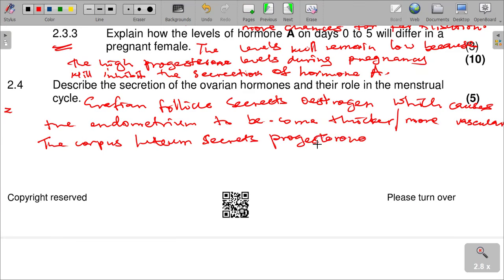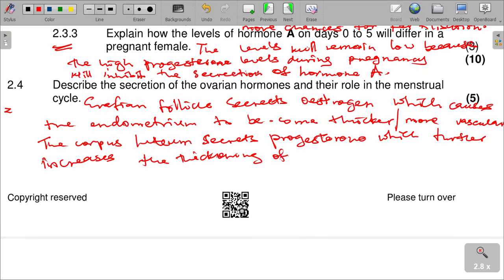It secretes progesterone, which increases the thickness of the endometrium, which further increases the thickening of the endometrium. That is quite correct to say.